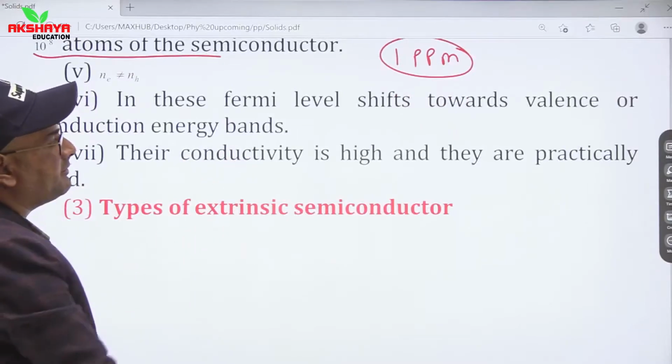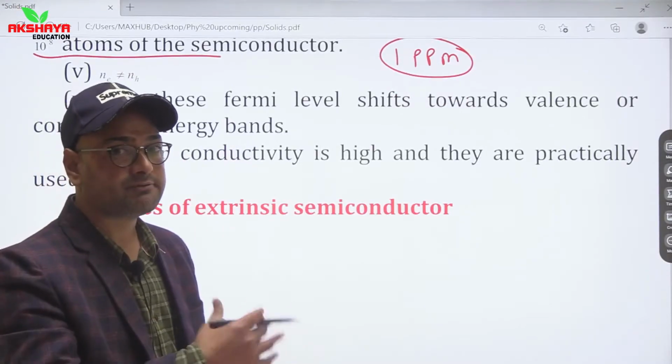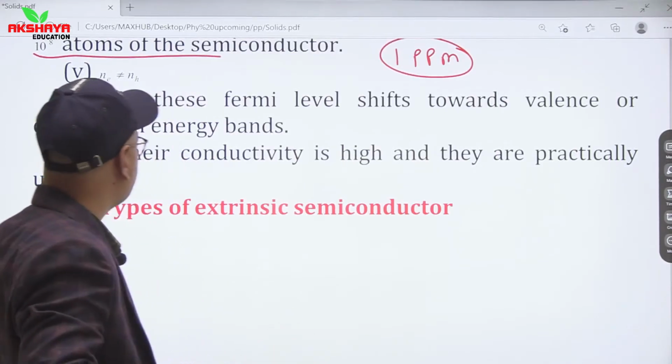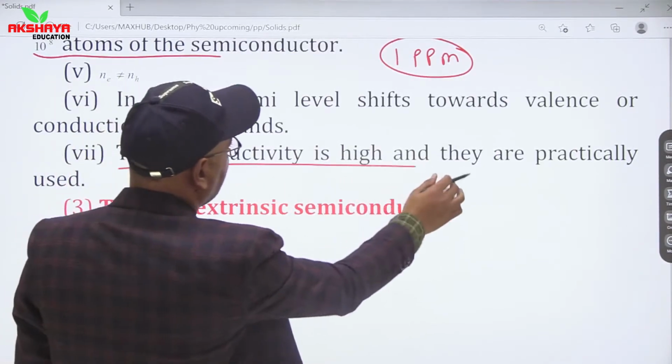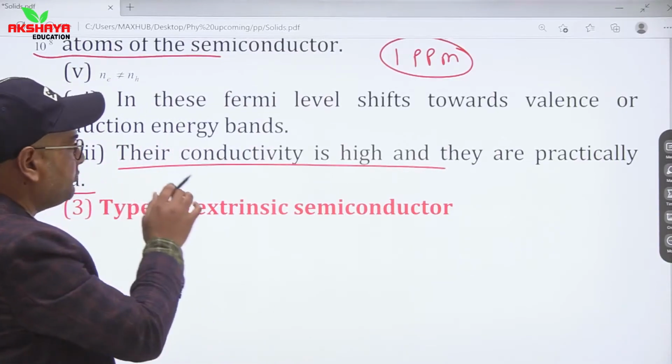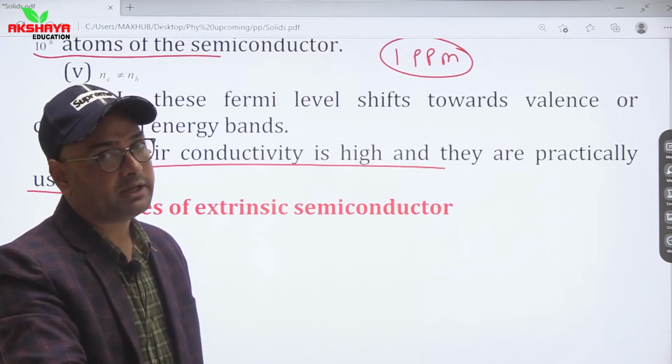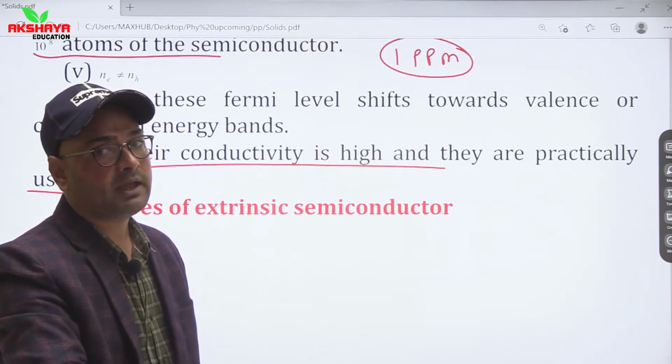In these, Fermi level shifts either towards valence band or towards conduction band based on nature of conductivity. Their conductivity is high and they are practically used. So now conductivity has been increased by adding impurities, so they can be used for any practical circuit.